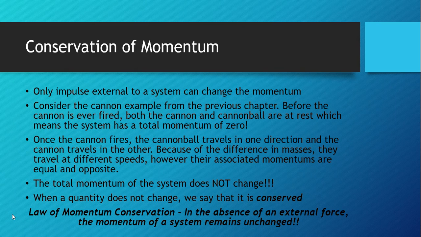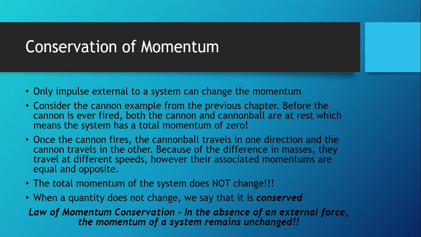Now once the cannon fires, the cannonball goes one way, the cannon goes the other way. The cannonball goes really, really far in one direction, and the cannon goes just a little bit in the other direction. Now this is because of the disproportionate masses of the two. The cannonball is much lighter, and so it travels much further, and the cannon is heavier and doesn't travel nearly as far.